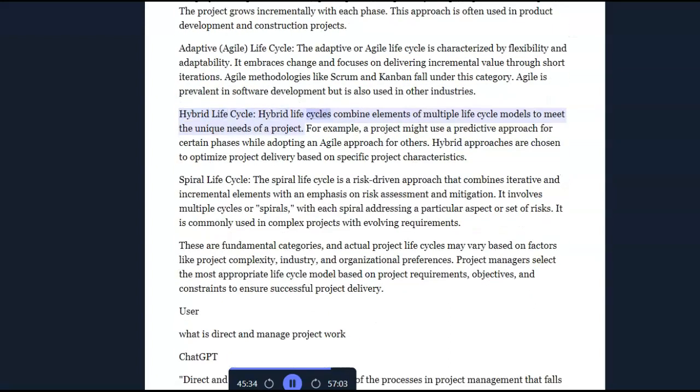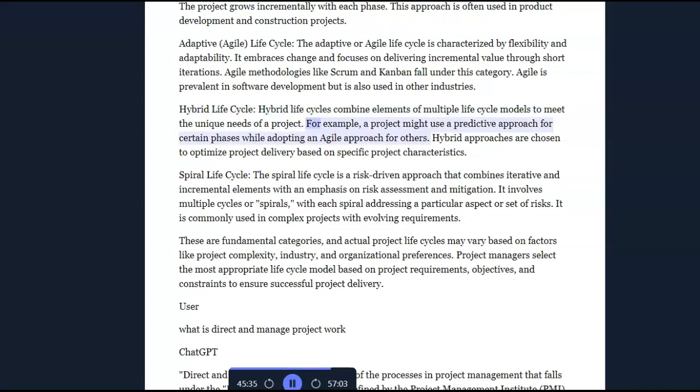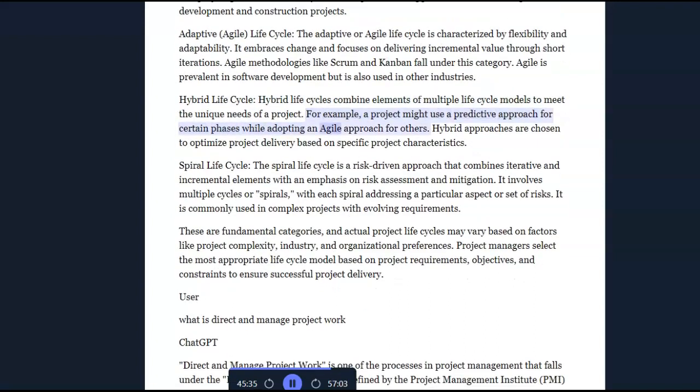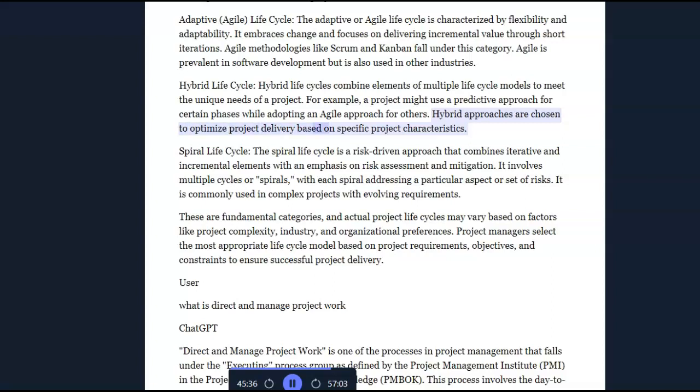Hybrid lifecycle. Hybrid lifecycles combine elements of multiple lifecycle models to meet the unique needs of a project. For example, a project might use a predictive approach for certain phases while adopting an agile approach for others. Hybrid approaches are chosen to optimize project delivery based on specific project characteristics.